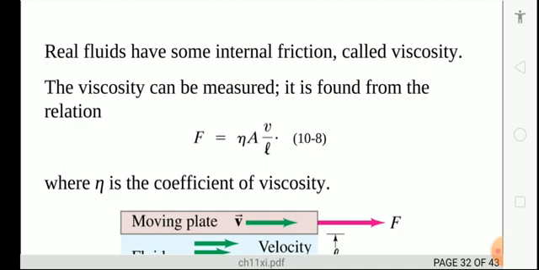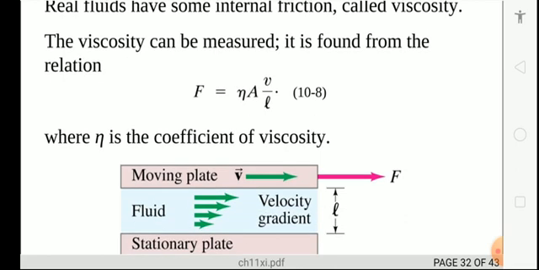First, area of contact; second, adjacent layer; third, velocity gradient dV by dt. So what is velocity gradient? dV by dt, that is V upon L. A laminar flow of the difference in the velocity between the two layers of liquid per unit perpendicular distance in a direction perpendicular to the direction of the flow is known as velocity gradient.